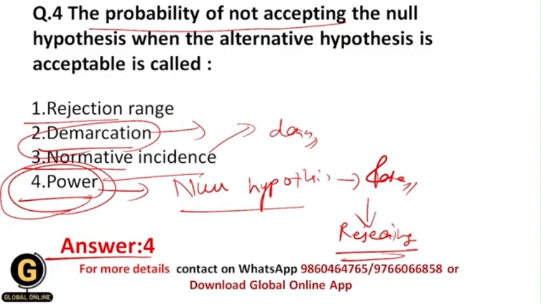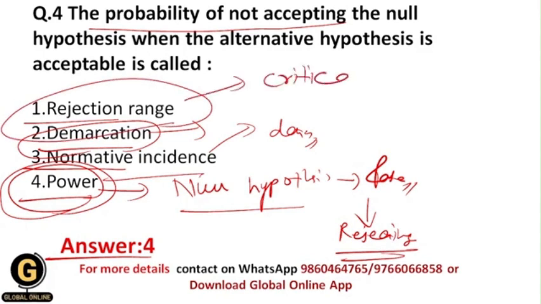Okay, and what is rejection range? Rejection range is also called the critical range. Okay, and this is the region, a set of values for the test statistic for which the null hypothesis is rejected. So it includes the values for which we are going to reject the null hypothesis. But for this question your correct answer should be 4, that is power.